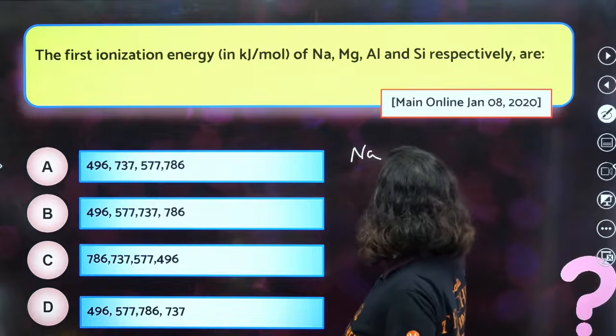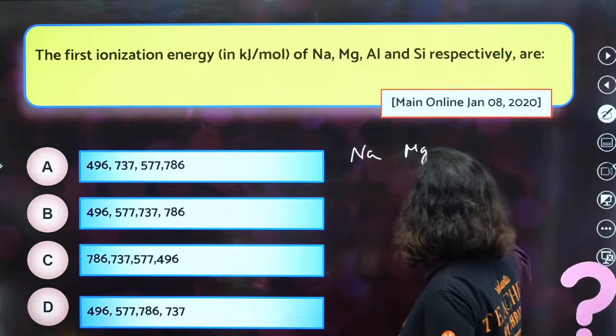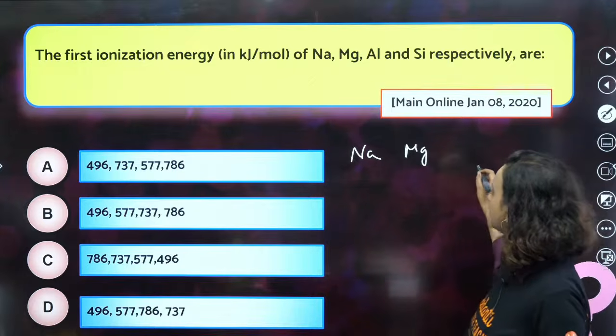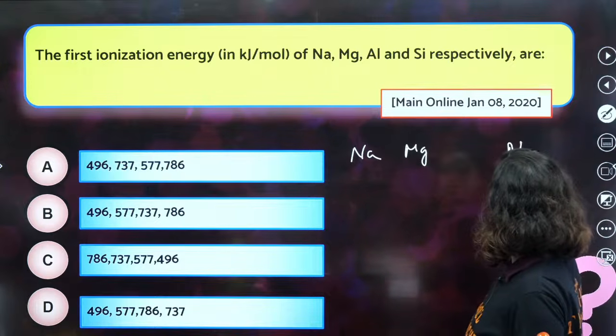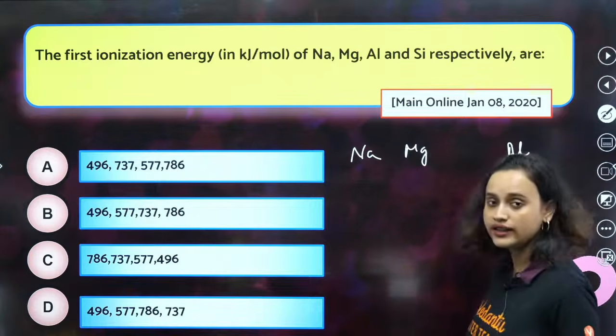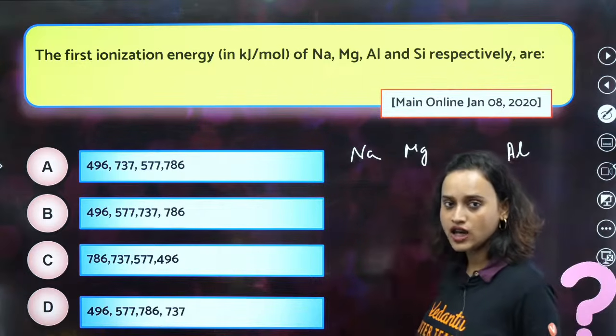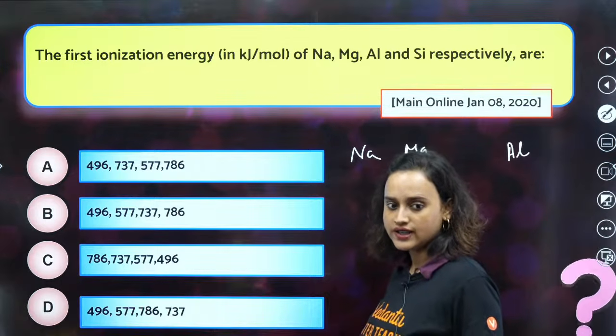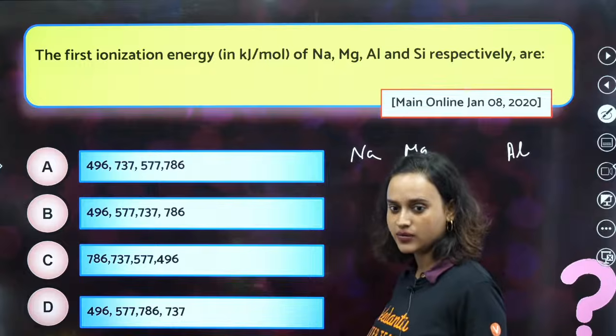Na is in the first group, then it is Mg, right? Then aluminium is this side. Then option B you all are saying. Are you sure? Ascending order. Clear? Pakka?